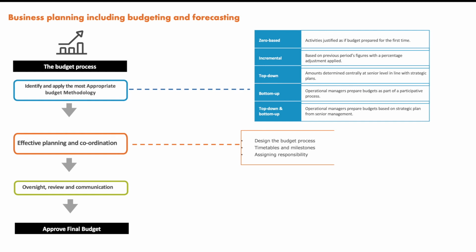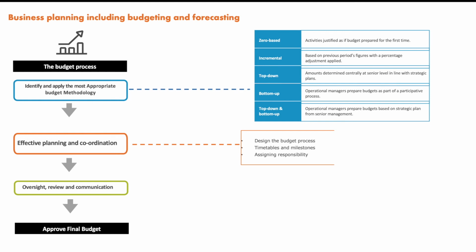That is step 2 in the budget process, effective planning and coordination. Now how are we going to implement that budget methodology? What will be the time frame, and in designing the budget process, what process will we be implementing, such as zero based methodology?